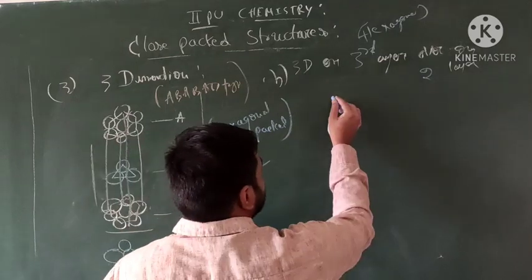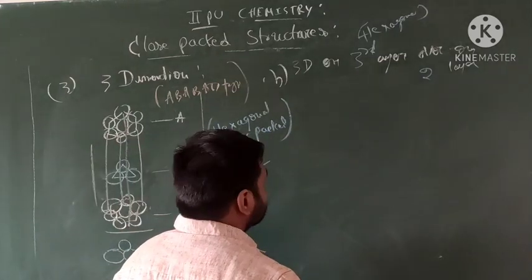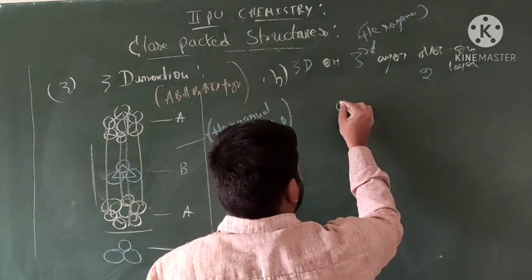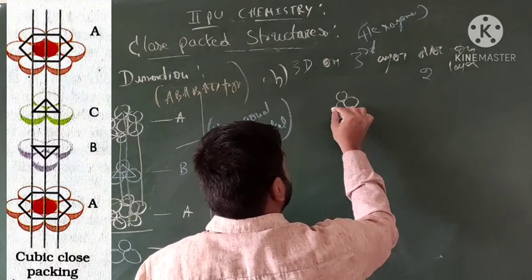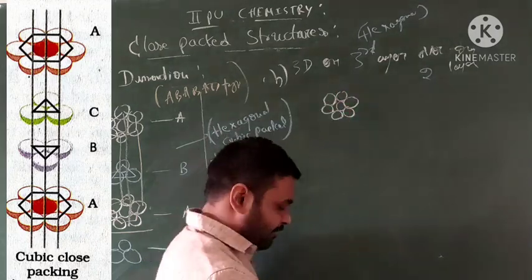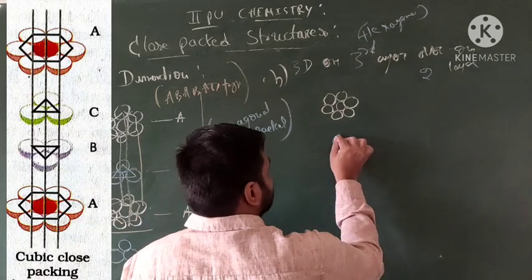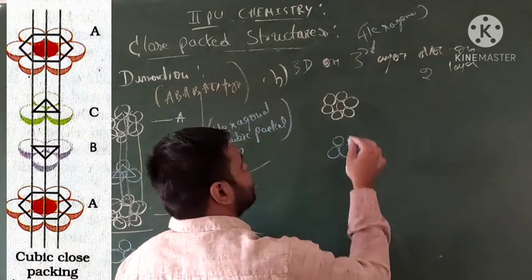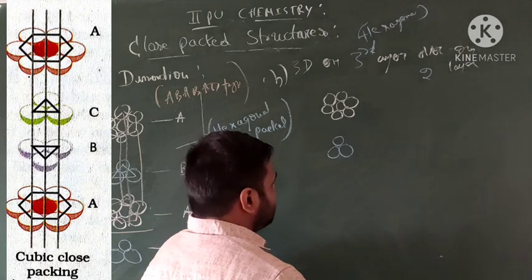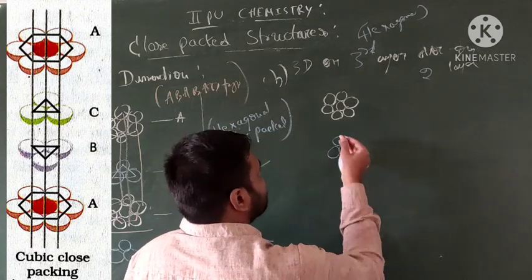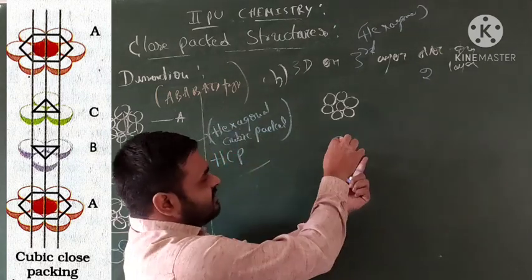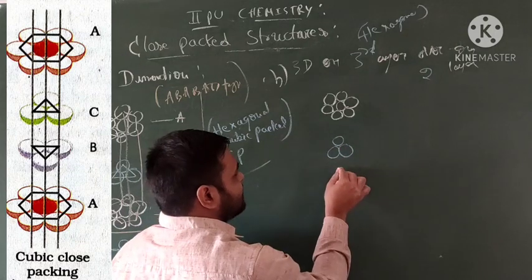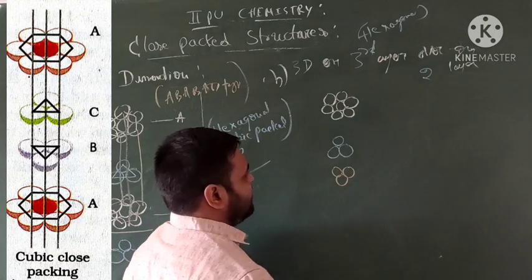Next, ABC type. So first you write 6 molecules. 1, 2, 3, 4, 5, 6. Okay. Then B looks like this. This is the depression between the molecules. Then going to the C. C, this is the opposite side. In this sphere, in the middle of this sphere, you have to put one. That is what? Like these spheres.